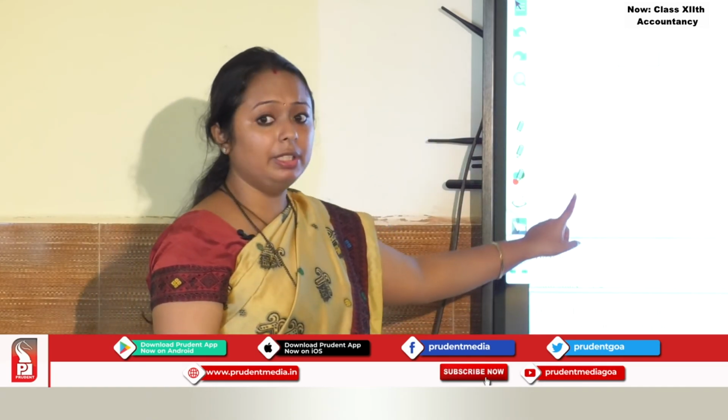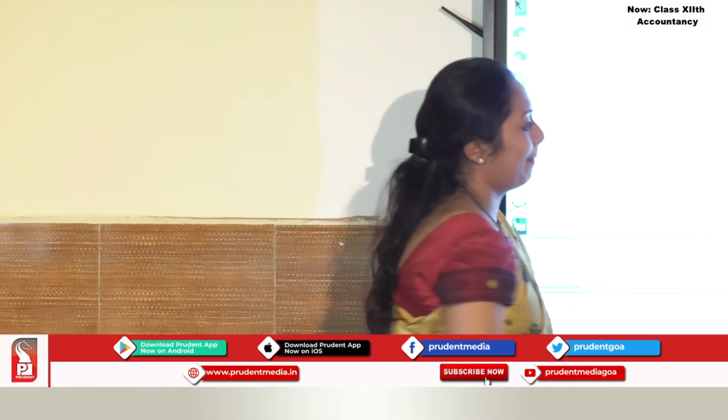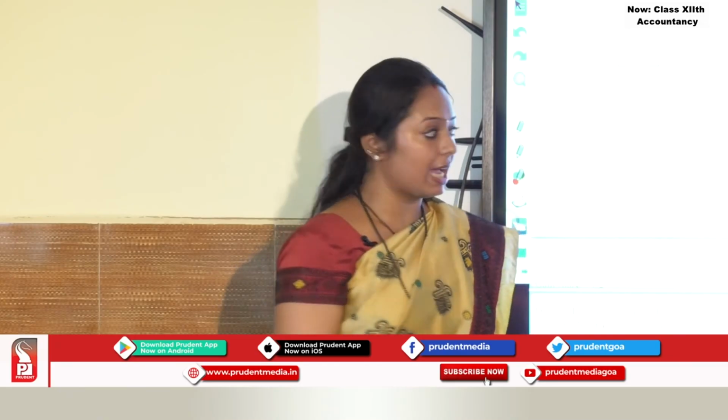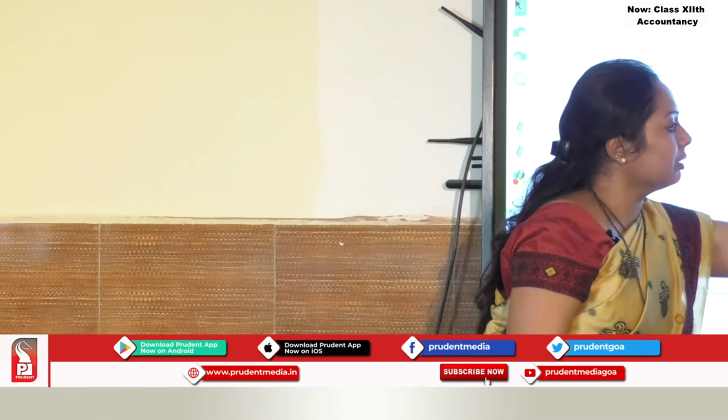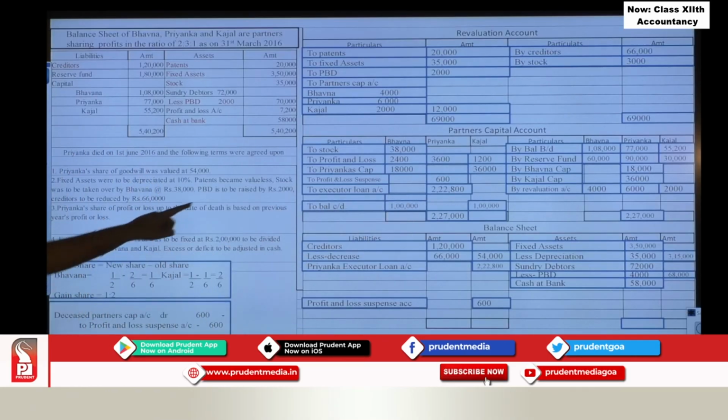In this case, the entire capital of the firm is fixed at 2 lakh. So what these continuing partners have decided is that the total capital will be 2 lakh, and this capital will be divided equally between Bhavna and Kajal. Equally means 1 lakh and 1 lakh. So this agreement says that in Bhavna's capital account the balance should be 1 lakh, because they have decided. At the same time, in Kajal's account it should also be 1 lakh. So this is your required balance in the partner's capital account as per the adjustment.